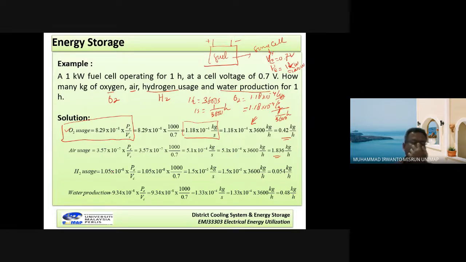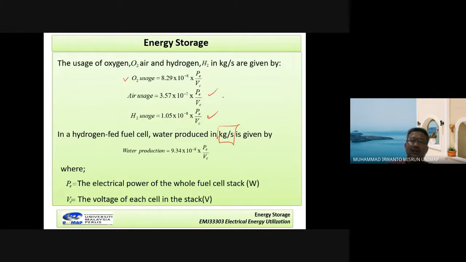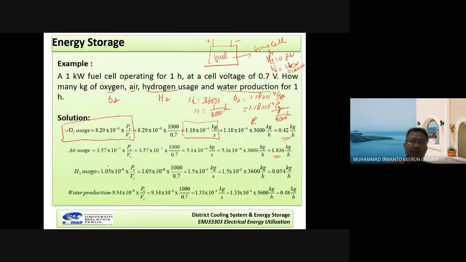And then for the hydrogen, we can use this formula: 1.05 times 10 power minus 8 times Pe over Vc. We can substitute the values of Pe and Vc from the questions. Now we obtain its value, 0.054 kilogram per hour. And then lastly, we want to calculate the water production.